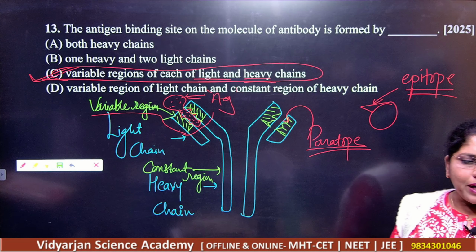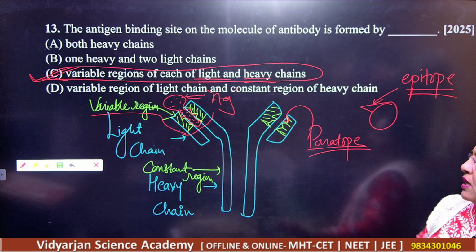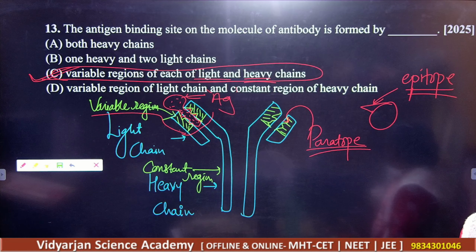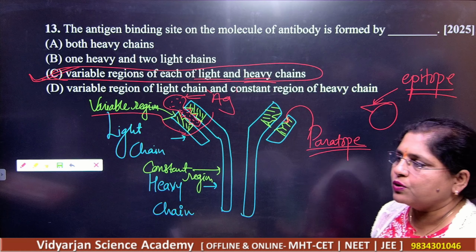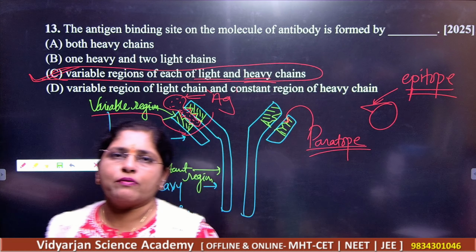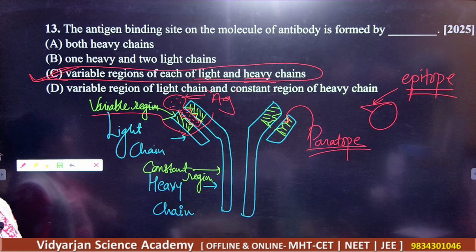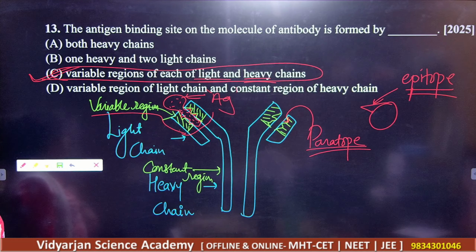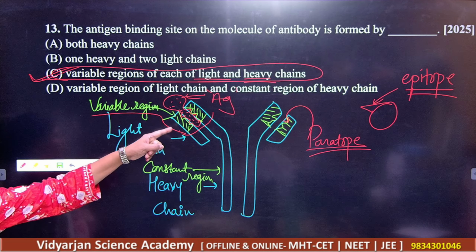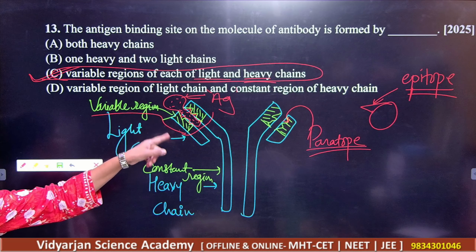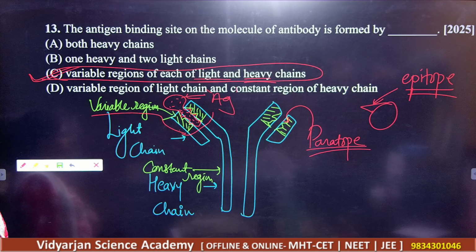I'm giving you 1 minute so that you will remember, and you should have your notebook in front of you whenever you are watching this episode for your PYQs. You should remember exactly what the highlighting points are here.